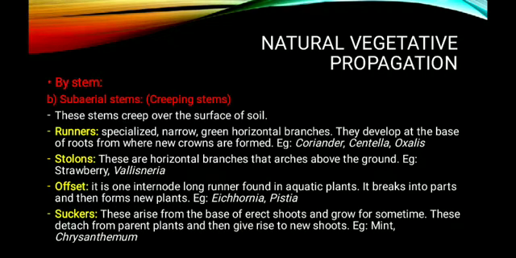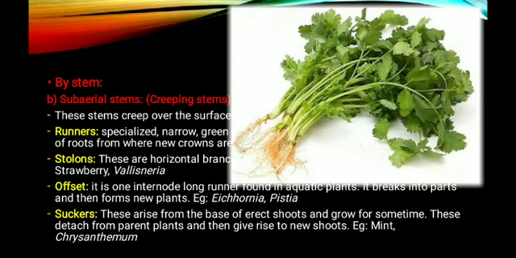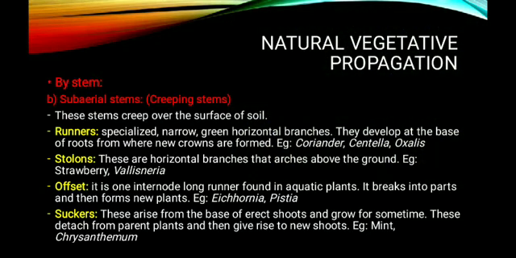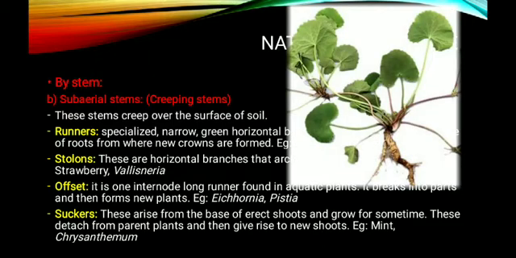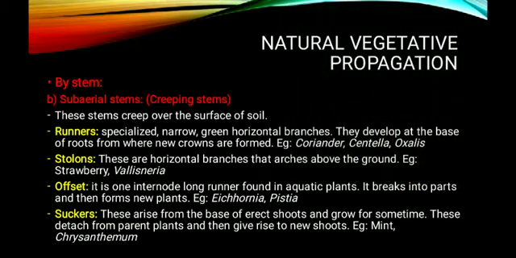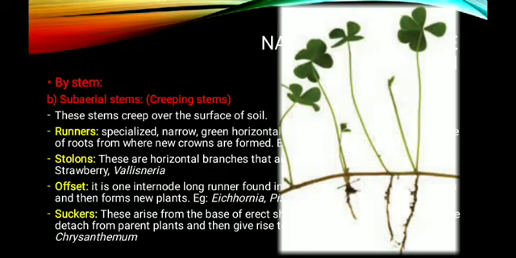The next one is a sucker. So suckers arise from the base of the erect shoot and grow for some time. And these detach from the parental plants and then give rise to new shoots, and are most commonly found in plants such as mint as well as chrysanthemum. So this is the photograph of coriander which reproduces by the help of runner. The next one is the Centella asiatica, Ondelaga or Brahmi. So this is another very important medicinal plant. The next one is Oxalis, the trifoliate plant. So Oxalis also reproduces by the help of runner.